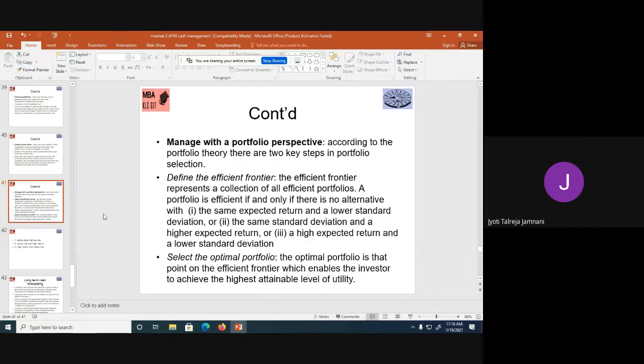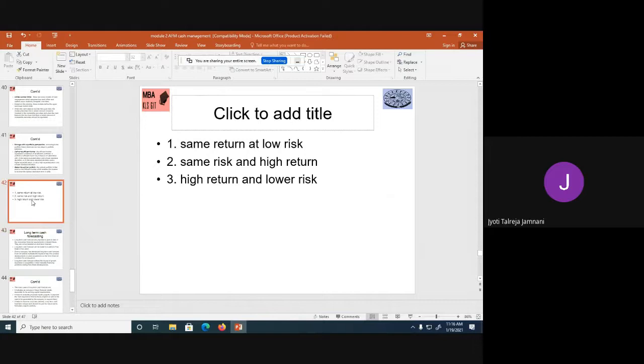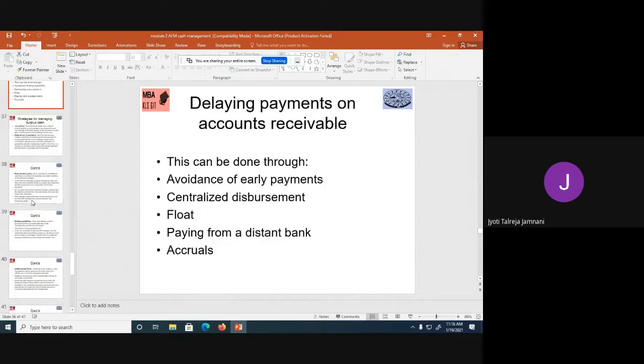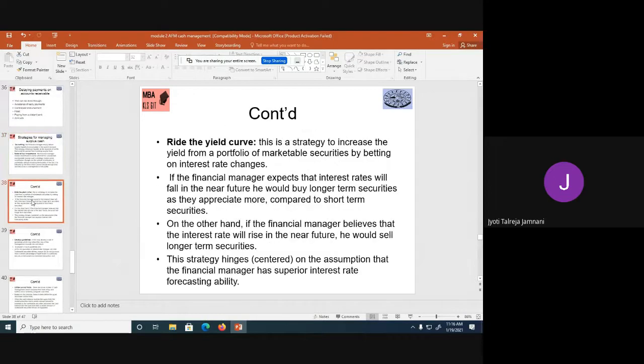So this is the last one, manage with the portfolio perspective. The next, that was about strategies for managing surplus cash. So we went through: we do nothing, or we make unplanned, unprepared investments, or we ride on the yield curve by speculating on the interest rate. You buy securities if you feel the interest rate is going to fall. If you feel it is going to rise, you sell the securities.